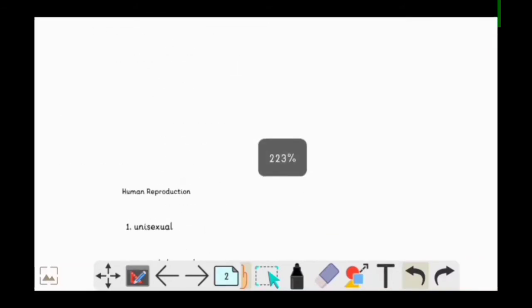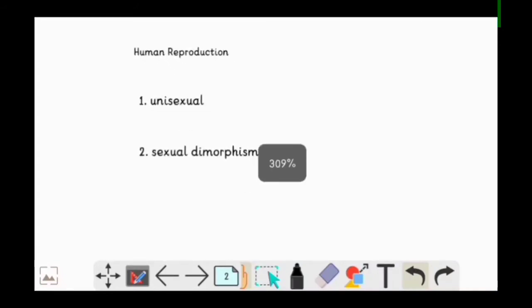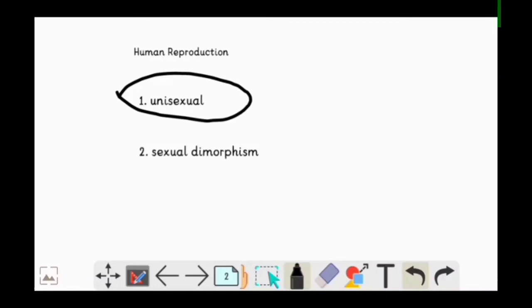As it is our first class, I will only give a basic introduction of human reproduction, and in our further classes I will briefly discuss the topic. Now before we get into the details of all the processes, we need to understand some basic things about human reproduction. Number 1: humans are unisexual and they show sexual dimorphism.